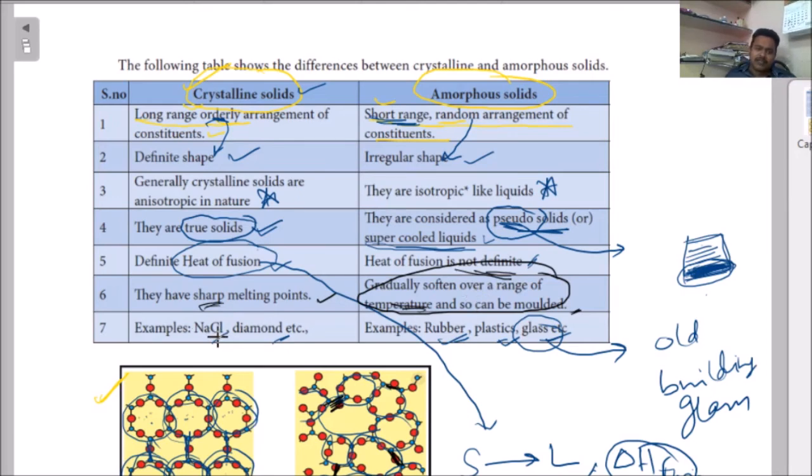Examples we already discussed. NaCl and diamond come under crystalline solids, and rubber, plastic, glass come under amorphous. What is remaining here? Anisotropic. The third point is remaining here. Come to our next slide.